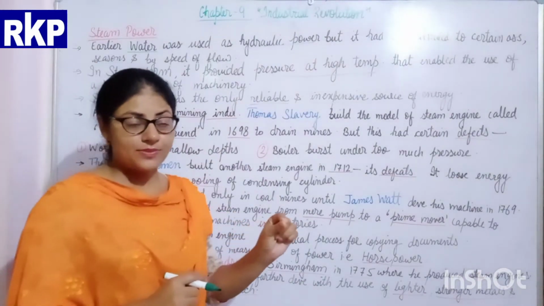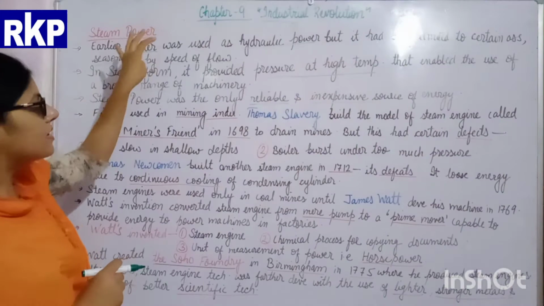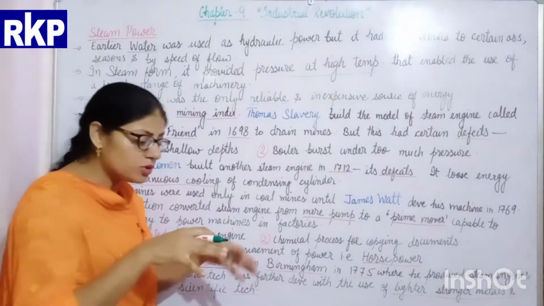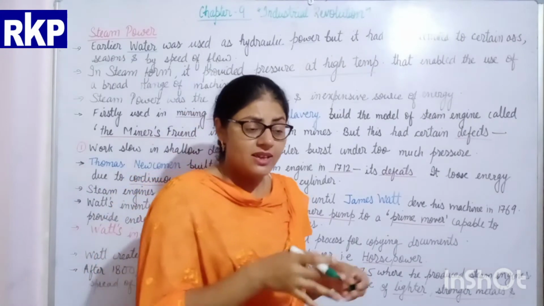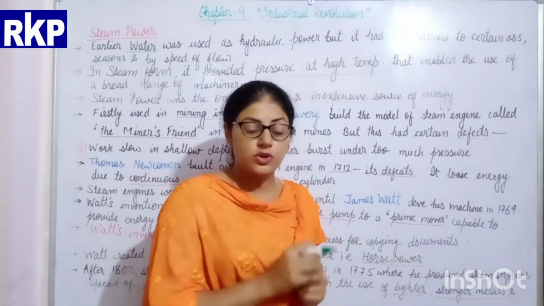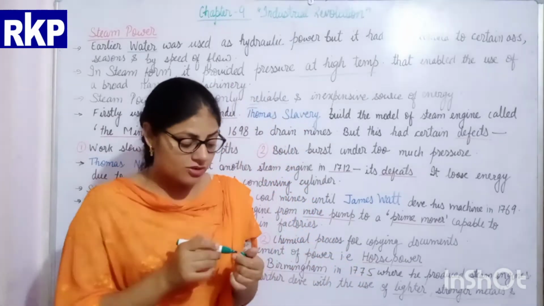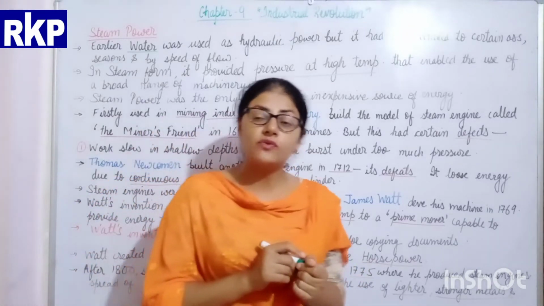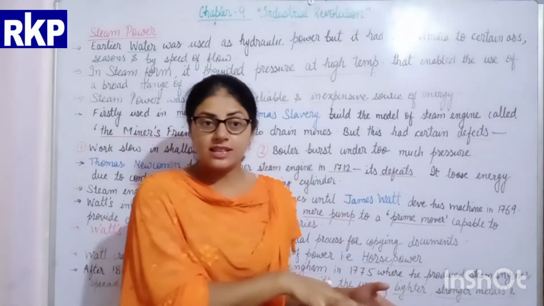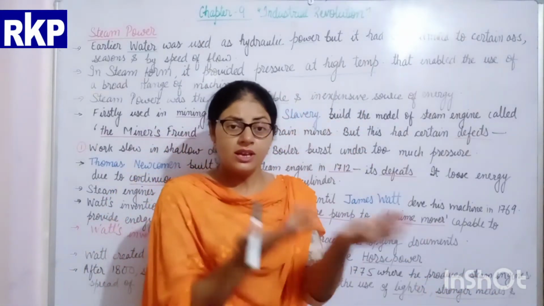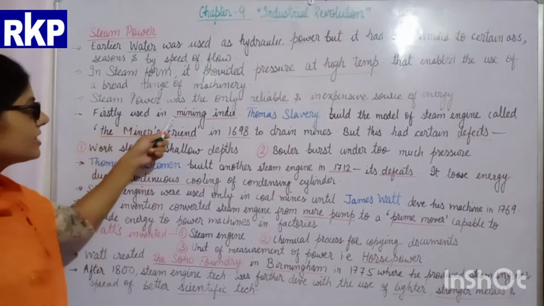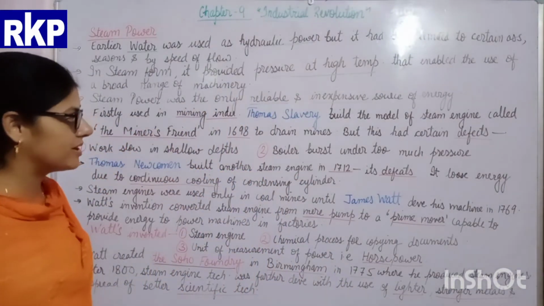The first time this steam power was used was in the mining industry. You know, while doing the work of mining, while digging, the miners found water also. So why was this technology used? The technology was used to convert the water in the mine into steam by evaporating it. You can see here, firstly it was used in the mining industry.